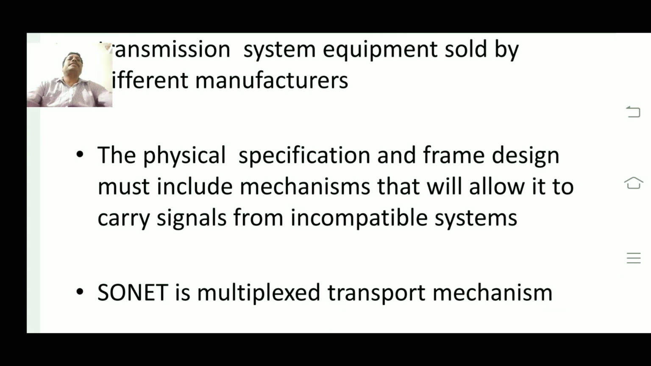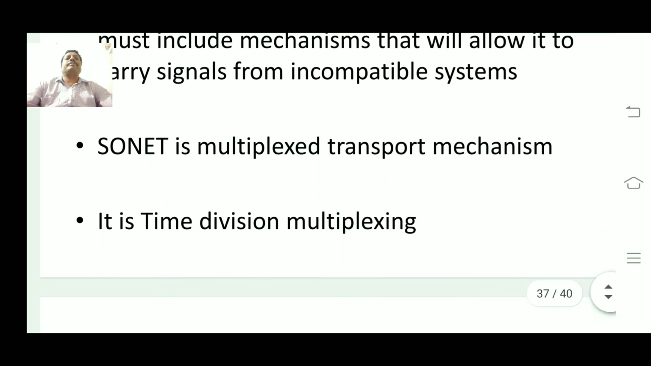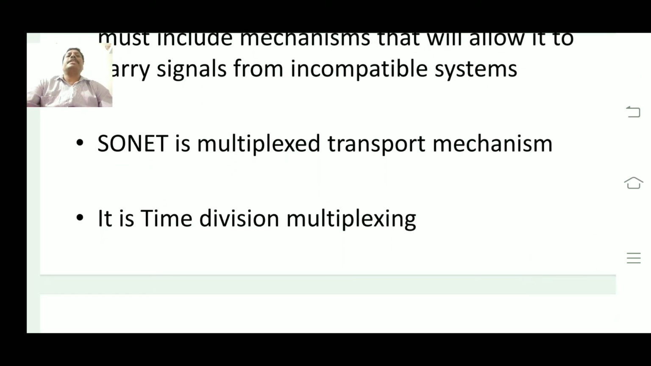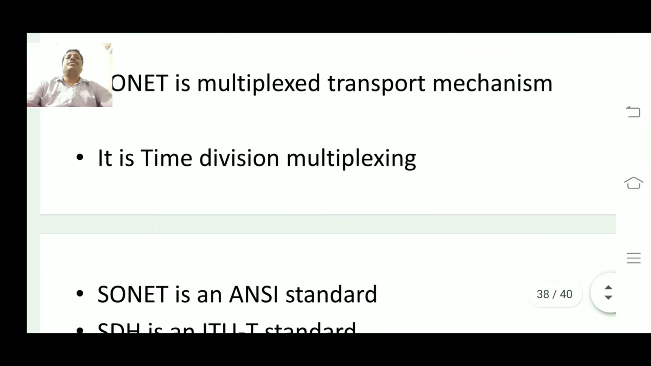The physical specification and frame design must include a mechanism that allows it to carry signals from incompatible systems. They are designed so that other incompatible systems' signals can also be taken and transmitted on optical fiber. SONET is a multiplex transmission mechanism. We use the multiplexed method to transmit more than one signal, and here also we use time division multiplexing, as we studied previously with how T1 carrier systems carry more than one voice channel.